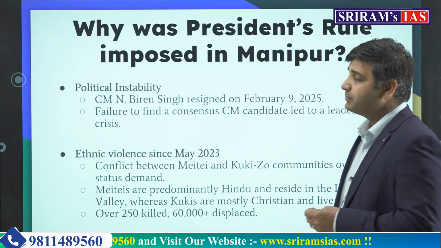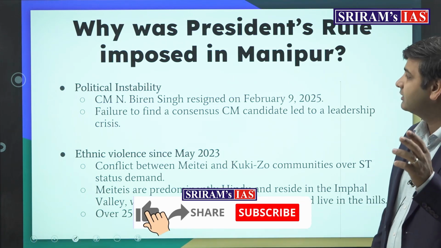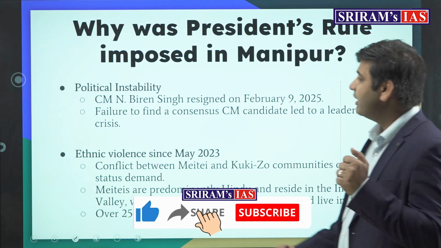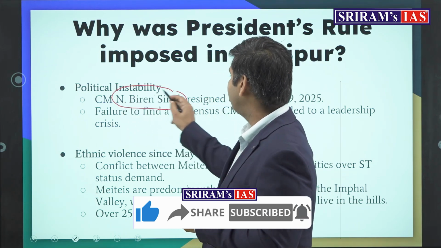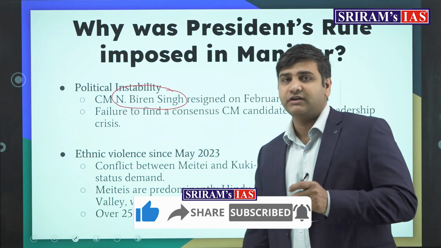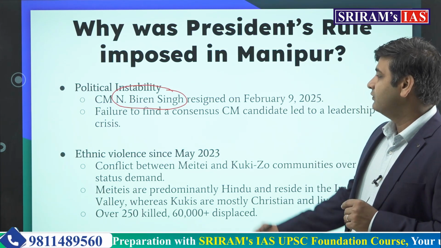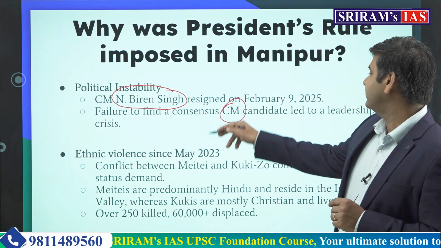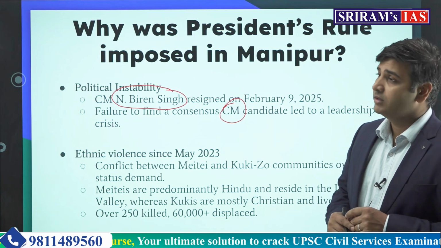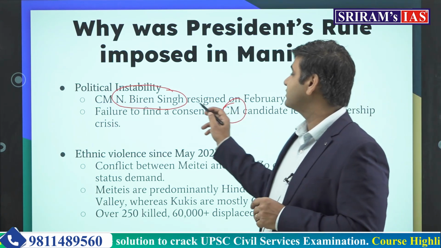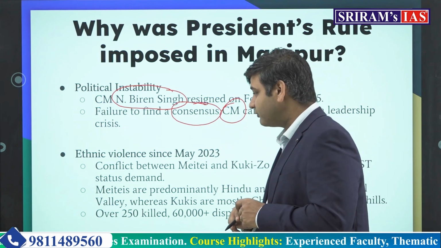So why was the President's rule imposed? To understand the context, CM N. Biren Singh, he was the chief minister of Manipur. He has resigned because of several reasons. We will understand what those reasons were. Failure to find a consensus CM candidate led to the leadership crisis in Manipur. Now, why does the consensus need to be made? That is something we have to understand.